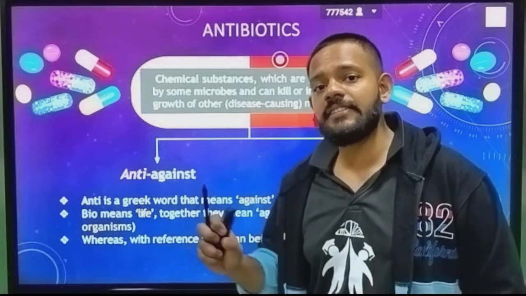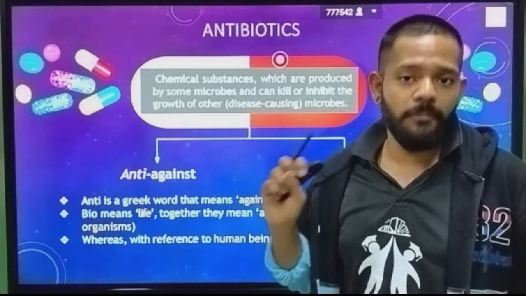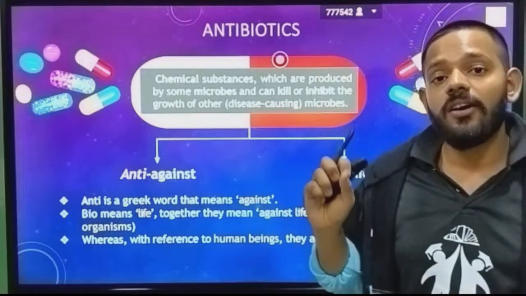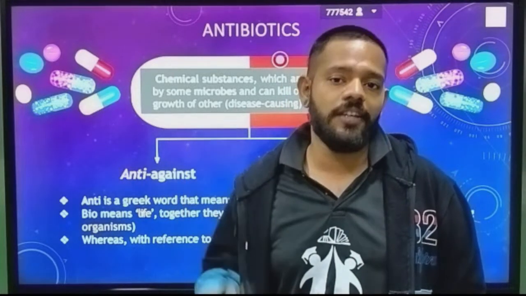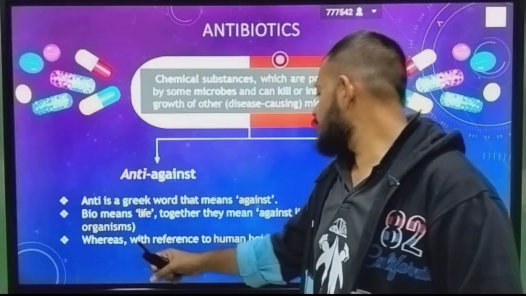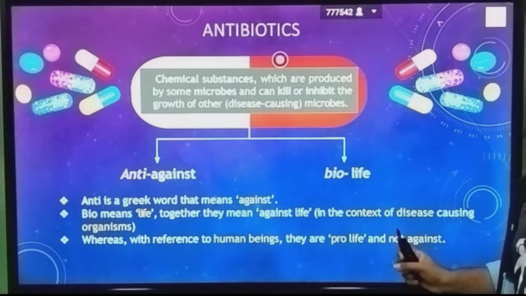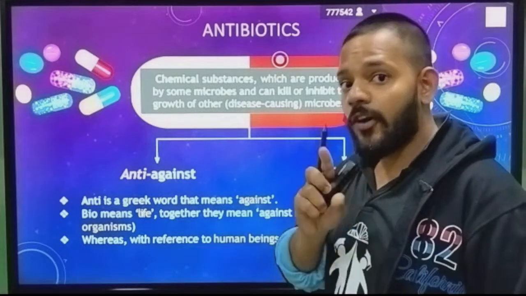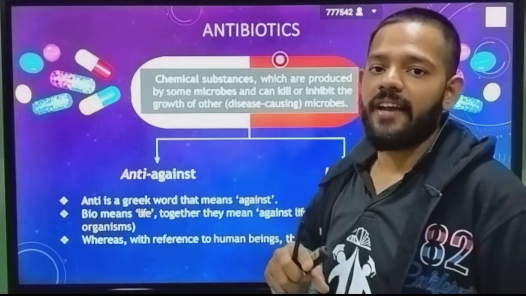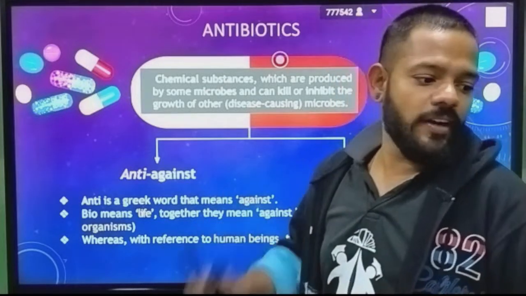This against-life is for disease-causing pathogens, not for normal life. It is directed towards the pathogens which cause disease in the organism. With reference to human beings they are pro-life and not against. For us, for humankind, they are not against life, they are life givers, they are avoiding disease inside the human body.